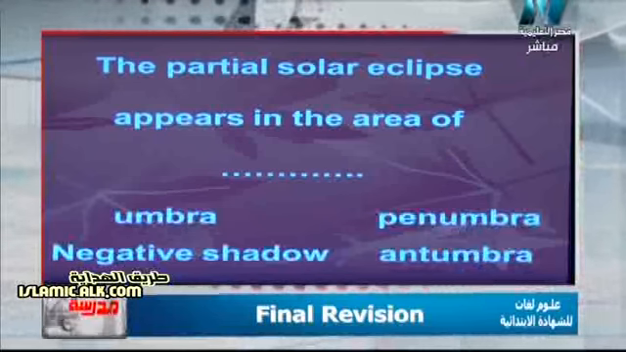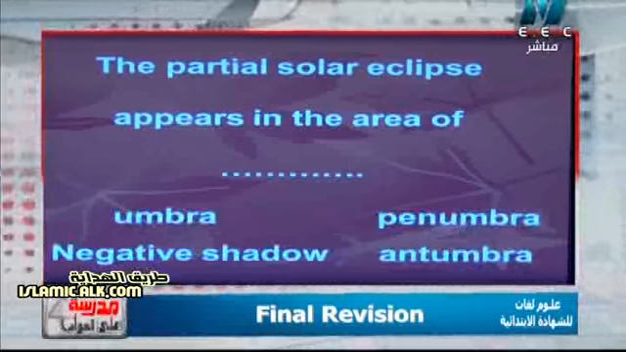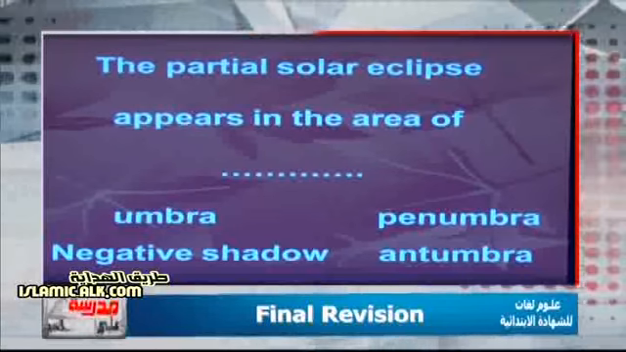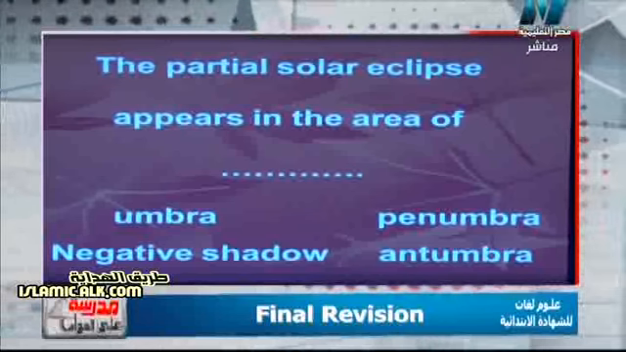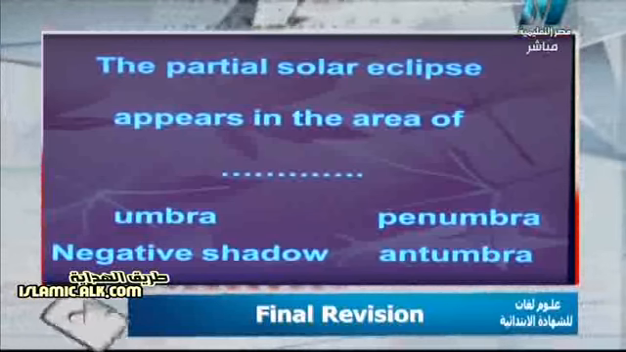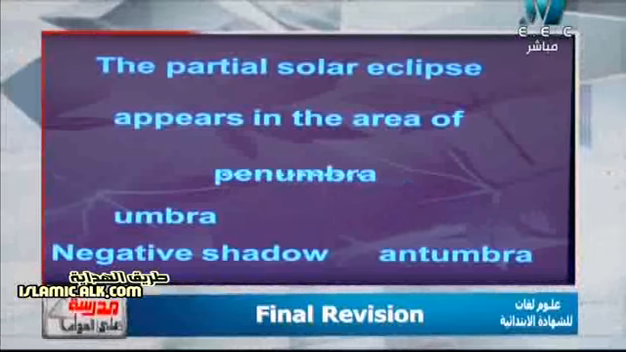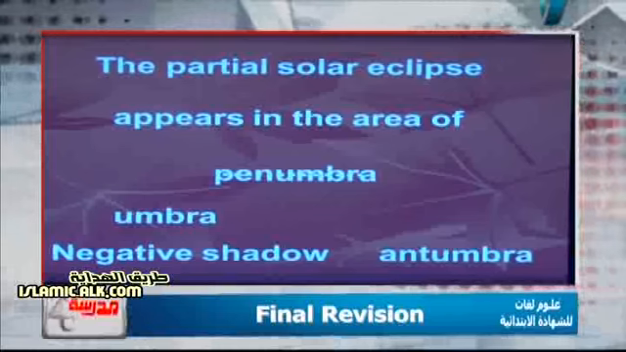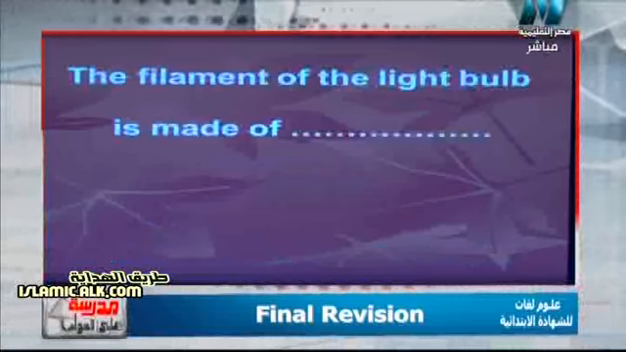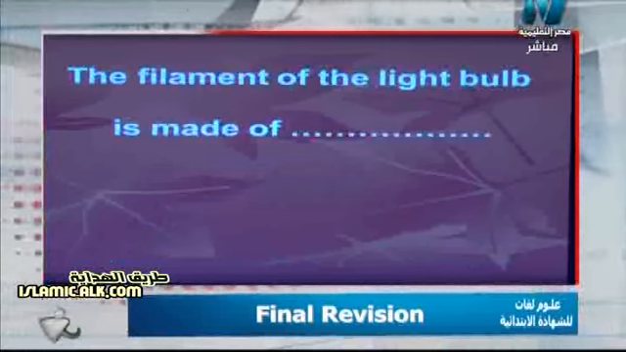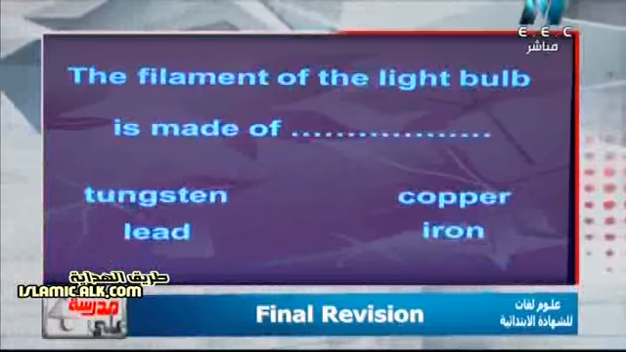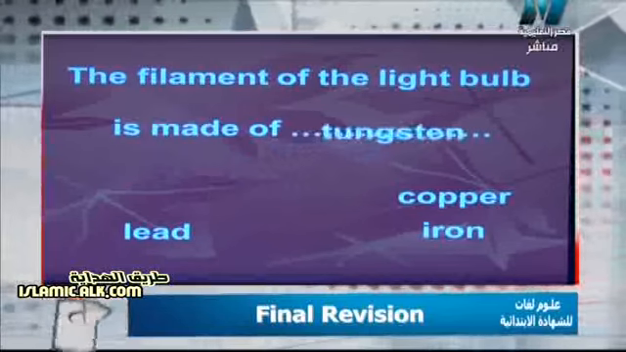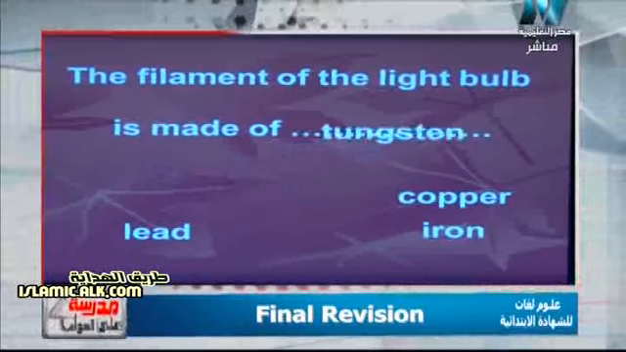The partial solar eclipse occurs in the area of penumbra. Let's pay attention to the letter: partial begins with the letter P and penumbra begins with the same letter P. So again, the partial solar eclipse occurs in the area of penumbra. Another question. The filament of the light bulb is made of tungsten, copper, lead, iron. Surely it will be tungsten because we know tungsten has a high melting point.